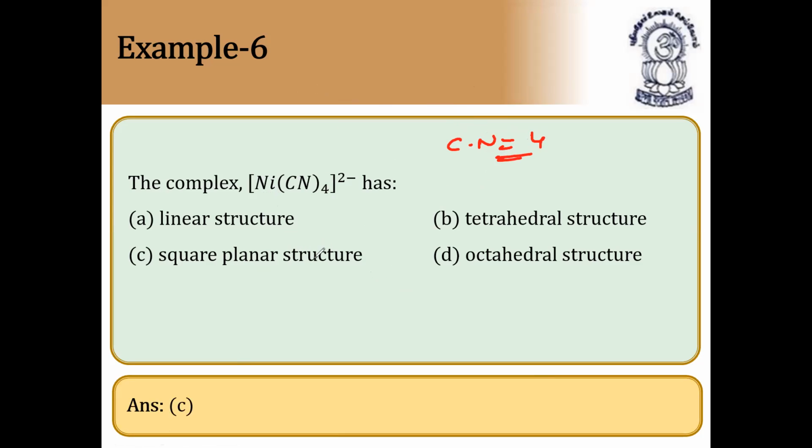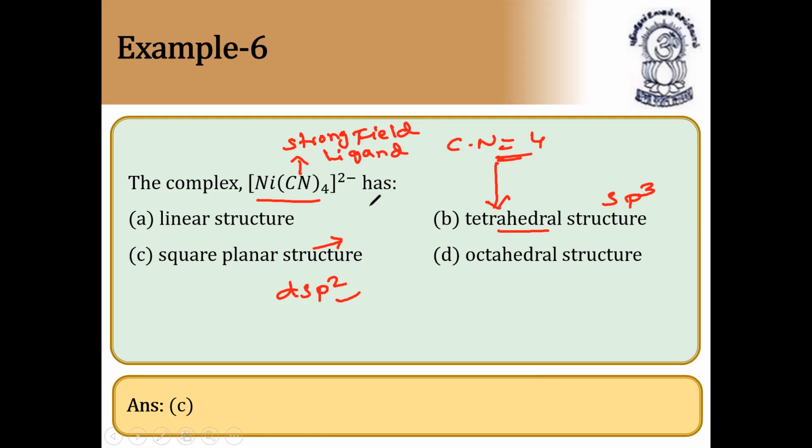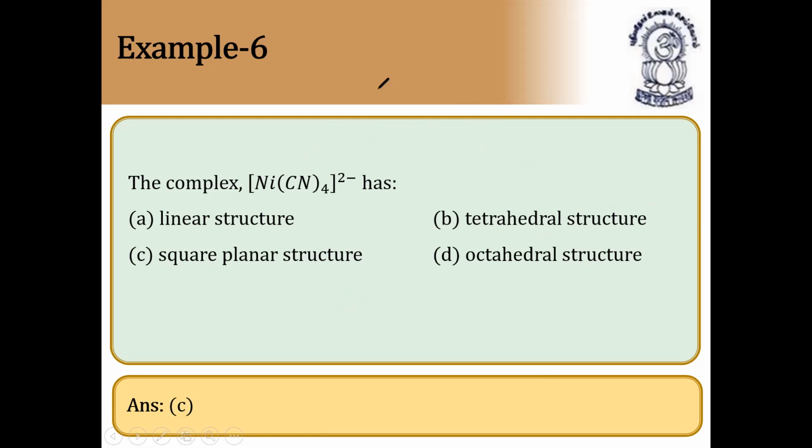It takes a square planar structure if it is undergoing dsp2, and a tetrahedral structure if it is undergoing sp3. So with coordination number 4, these two are possible, B and C. But since [Ni(CN)4]2- has a strong field ligand, it is a low spin complex. Low spin complex means again dsp2, strong field ligand. So definitely it will undergo dsp2 hybridization, and it will have paramagnetic character. So please note down all these things. Everything is being linked up.